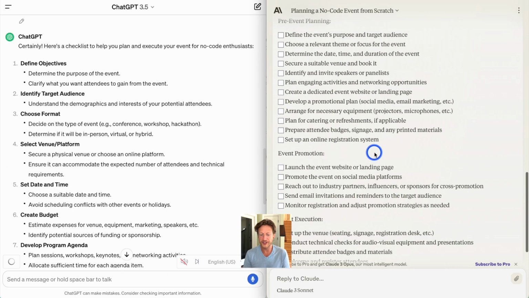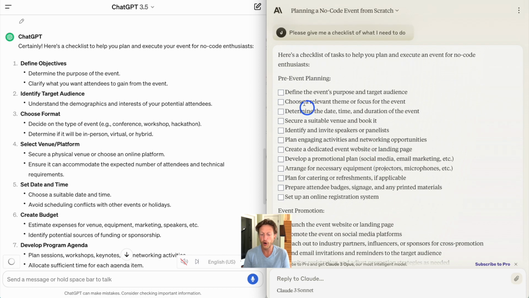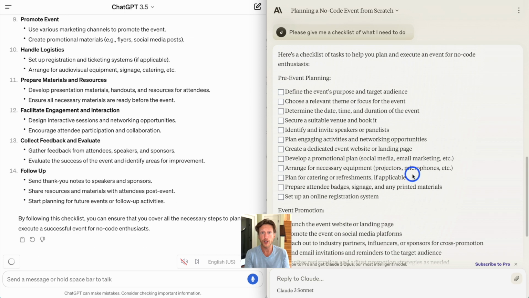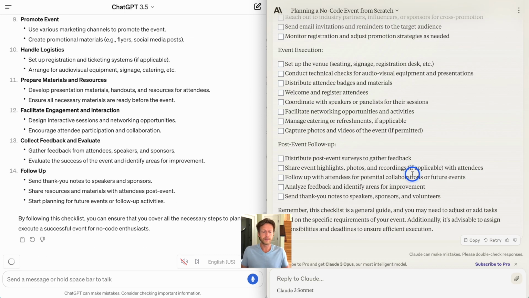So I like what Claude has done here. It's given us the format to then tick off this checklist if you want to just copy and paste this or print this directly. Whereas ChatGPT, it's a little bit more one, and then it's got the bullet points underneath. So I like what Claude has done here. So all in all, probably a tie again, but because of the checklist, I might just give it to Claude.